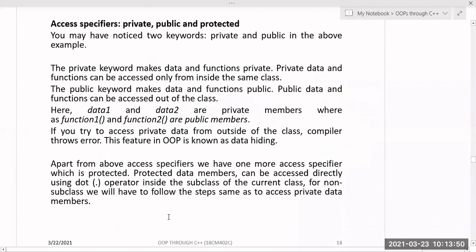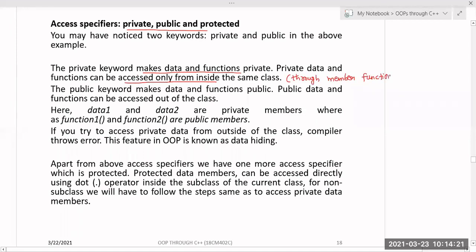Okay, what are the three access specifiers we will discuss in detail? Private, public and protected. You may have noticed these different keywords like private, public, protected. The private keyword makes the data and functions private. So private data and functions can be accessed only from inside the same class, that too through member functions only. This is very important.